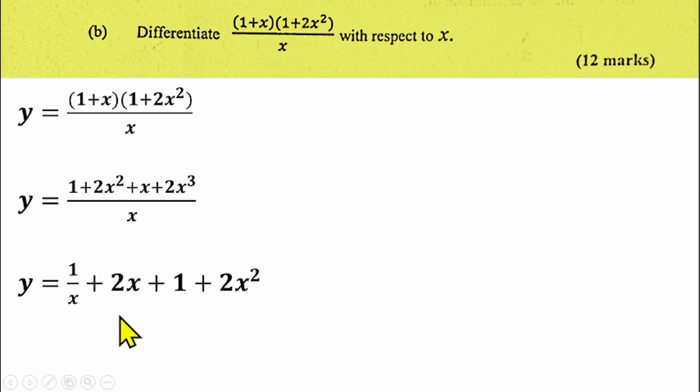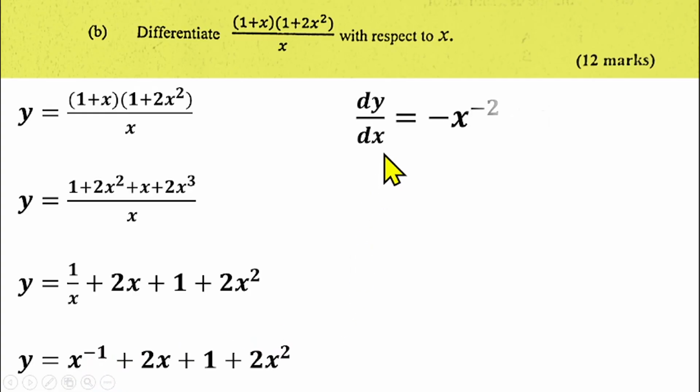So from there, we can now differentiate this. We can differentiate y with respect to x, or convert this to index form. So that gives us y is equal to x raised to power minus 1 plus 2x plus 1 plus 2x squared. If you differentiate this now, minus 1 will come to the front and you remove 1 from the power. So we'll have dy/dx equals minus x raised to power minus 2. If I differentiate 2x, that gives me 2.